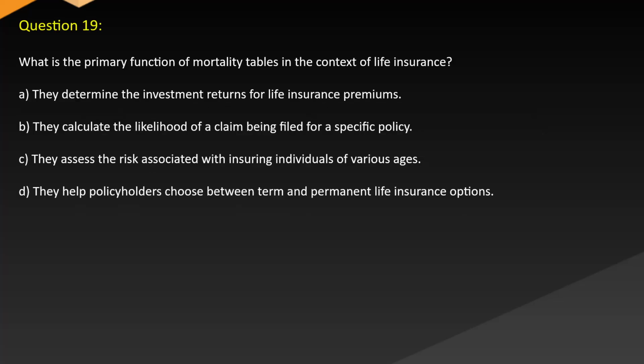Question 19. What is the primary function of mortality tables in the context of life insurance? A. They determine the investment returns for life insurance premiums. B. They calculate the likelihood of a claim being filed for a specific policy. C. They assess the risk associated with insuring individuals of various ages. D. They help policyholders choose between term and permanent life insurance options.